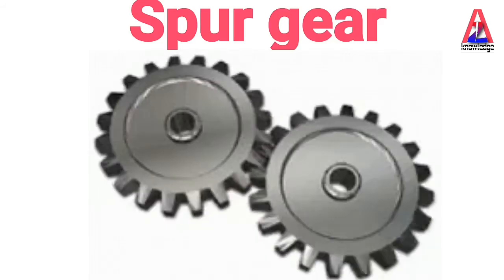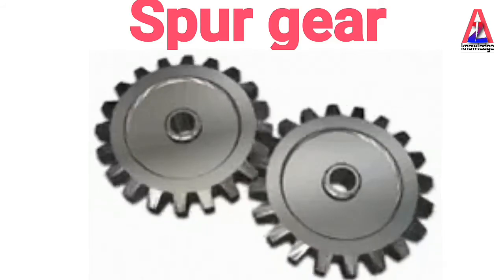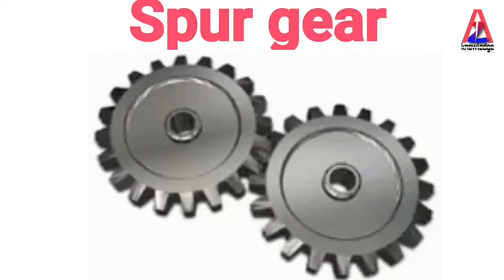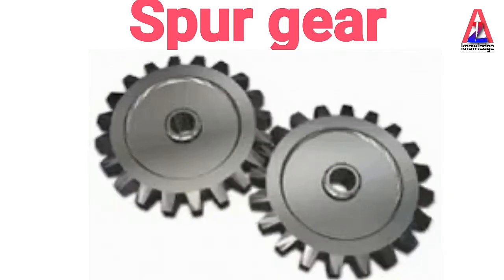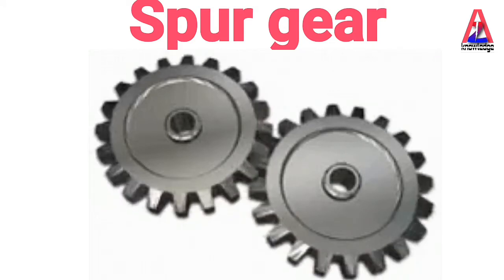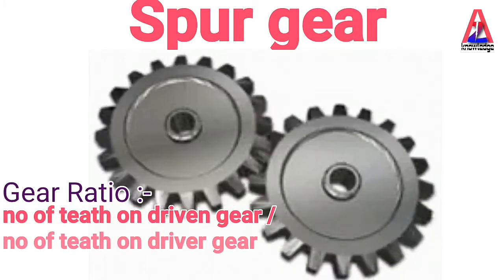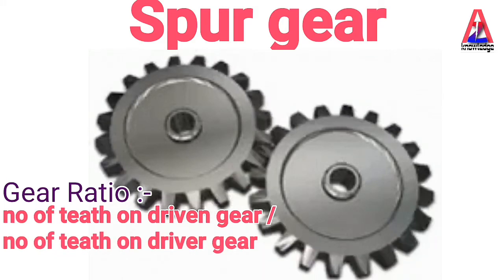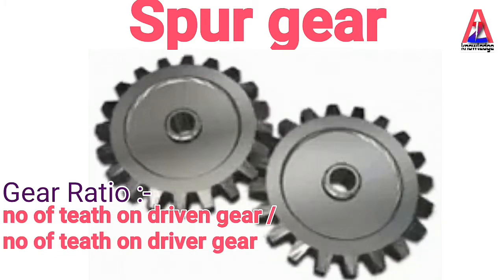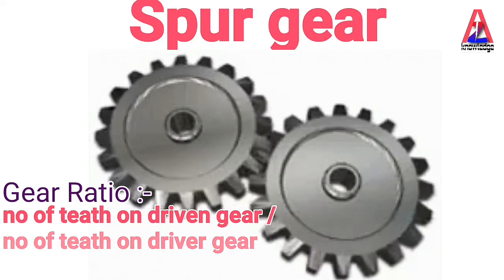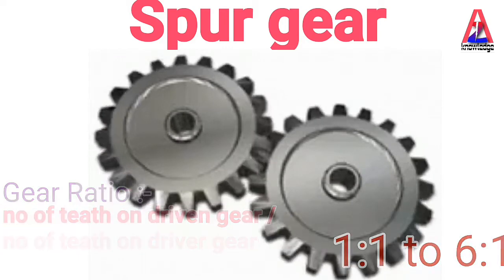First, spur gear. The teeth of a spur gear are parallel to the axis of the gear. This gear pair is used to transmit power and motion between two parallel shafts. Talking about gear ratio, it is the number of teeth on the driven gear divided by the number of teeth on the driver gear. Generally, the gear ratio for a spur gear is 1:1 to 6:1.